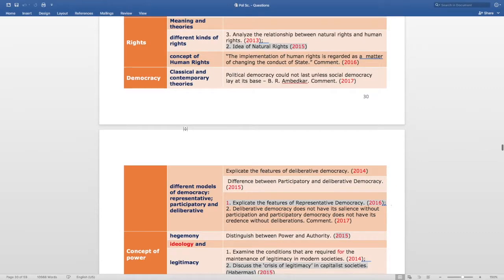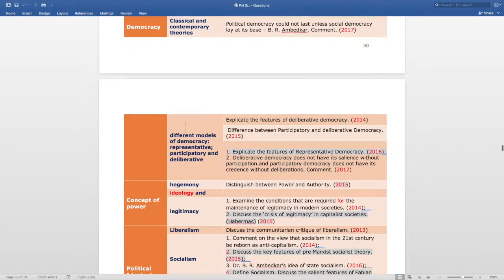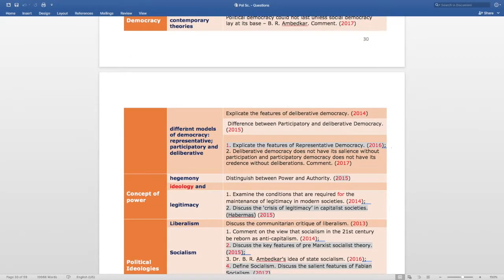The next topic is democracy, and there are about 5 questions from democracy in the last 5 years. From the classical and contemporary theories, the question asked is: political democracy could not last unless social democracy lay at its base, B.R. Ambedkar. Comment. This question is asked in 2017. The next question is from different models of democracy: representative, participatory, and deliberative. That is, explicate the features of deliberative democracy, asked in 2014.